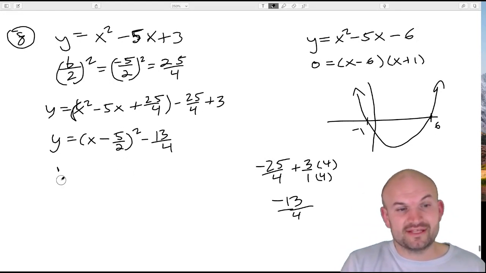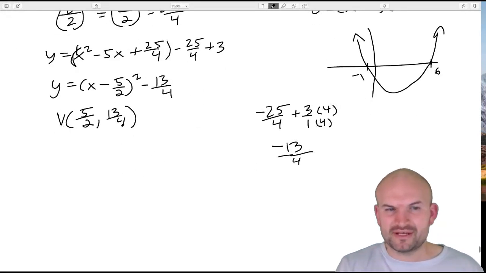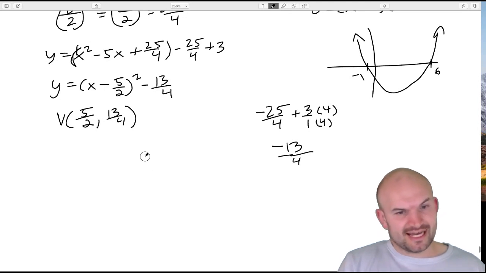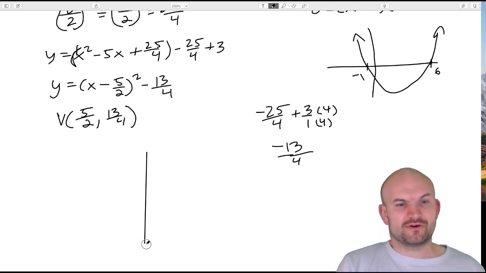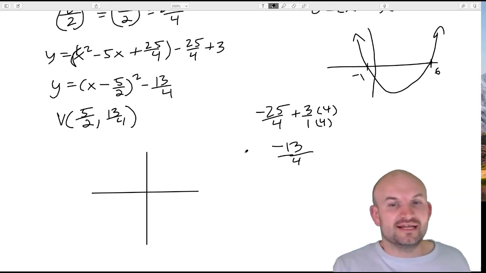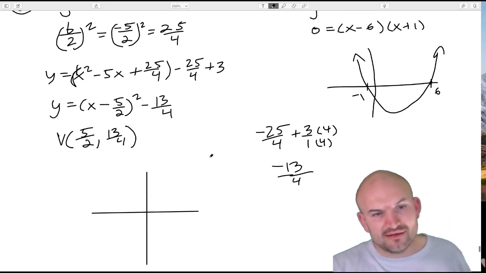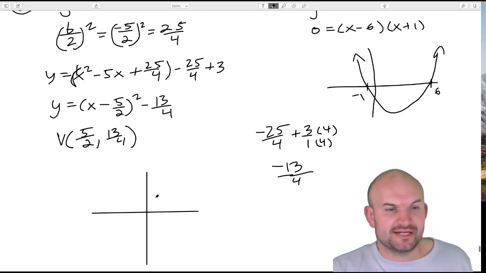Now, the nice thing about having this in vertex form is we know our vertex here is 5/2, and our y-coordinate is going to be 13/4. So you can see why when I originally looked at this problem, I wondered why you would want to graph this, because this isn't going to be anything nice. I'm not going to give you a nice sketch of what this graph would look like. The important thing is understanding maybe the vertex and the shape of the graph. It doesn't have nice intercepts. But you know, we can estimate here.